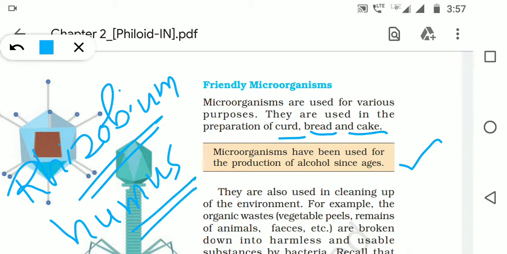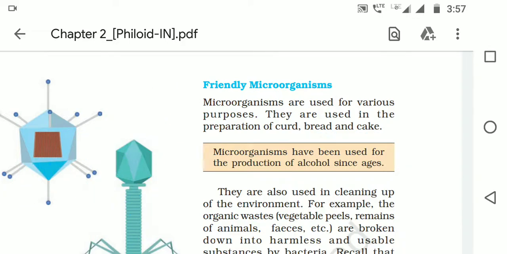These microorganisms feed on dead and decaying materials and convert complex carbohydrates to simpler carbohydrates, which can be taken up by the plants. So thus we can have them as very useful microorganisms.